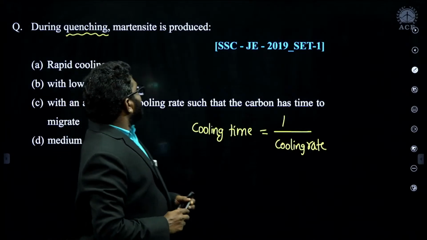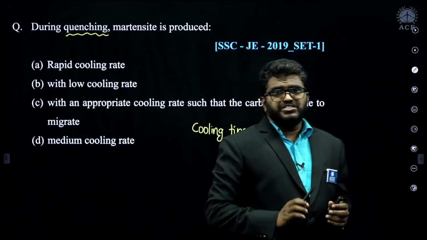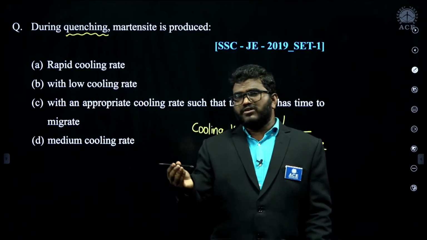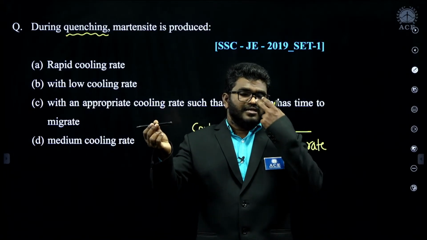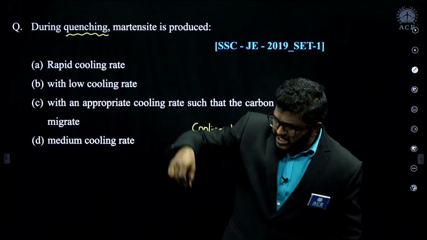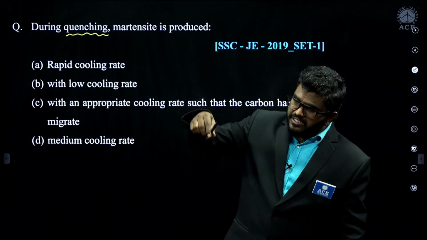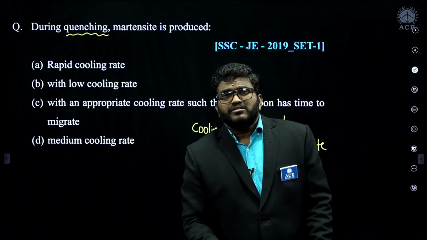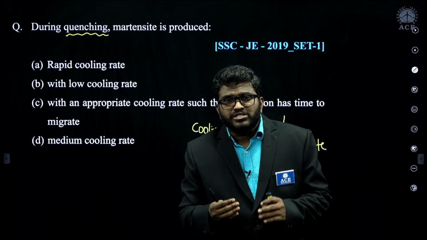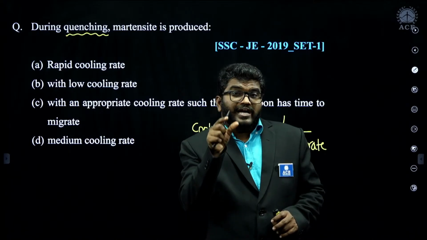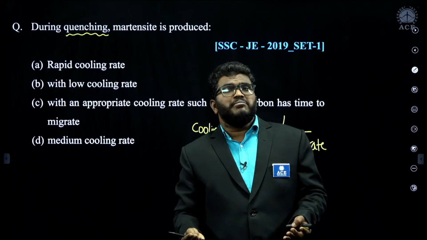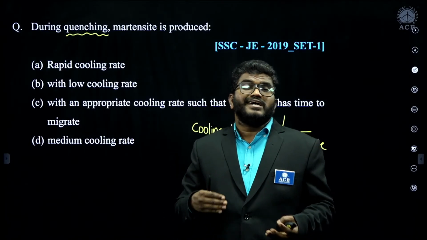Now listen. Martensite is produced by quenching. Suppose this is a workpiece. I am heating the material up to 900 degrees Celsius, then quenching it in water. By quenching in water, the workpiece reaches room temperature in a short period of time. Cooling time is low, so cooling rate is high.